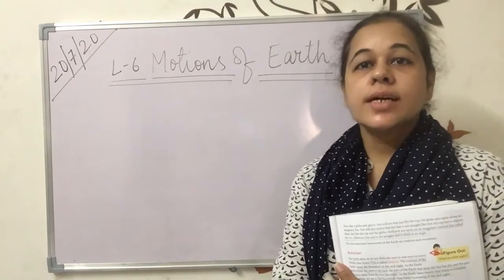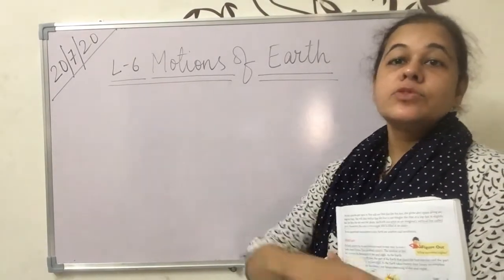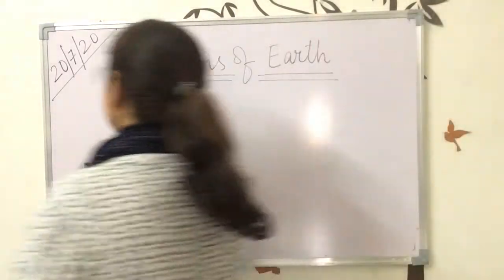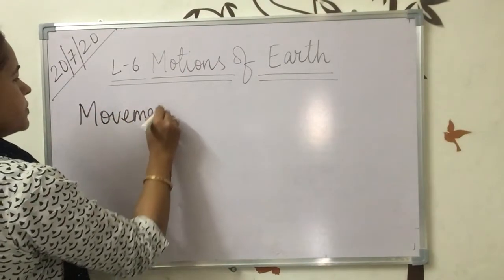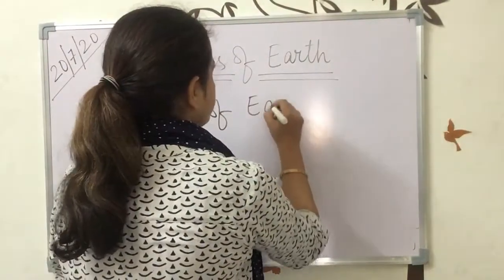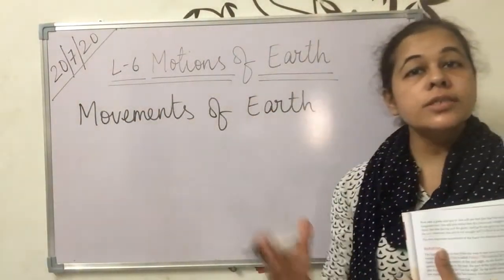So, today we start with a new topic in our SST, that is lesson 6, movements or motions of the earth. Okay, motions means the movements of the earth. Movement means how the earth is moving.